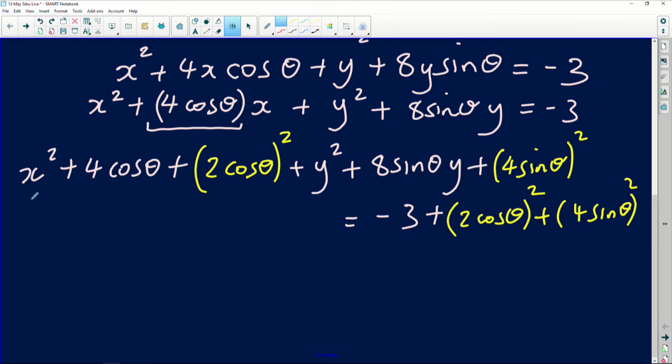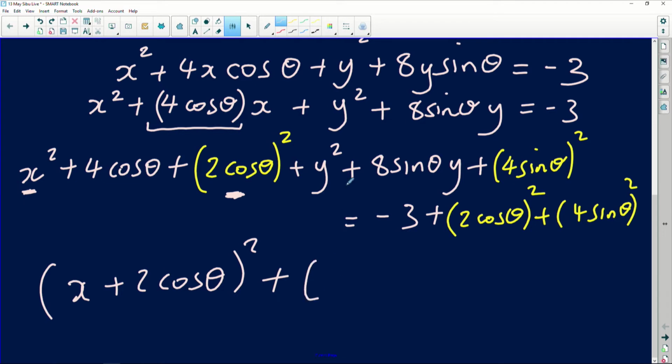So what we are going to do is I'm going to take a term from this x squared and take a term from the 2 cos theta squared, and make my square there as I'm completing a square. So it's simply going to become x, and I'm going to take this one there, which is plus 2 cos of theta. You take a square and a square, you make a square. Done. Do the same thing again for the y's. I take a square from the y's and a square term. It's going to be y plus 4 sine of theta squared. Right, it's going to be equal to what?